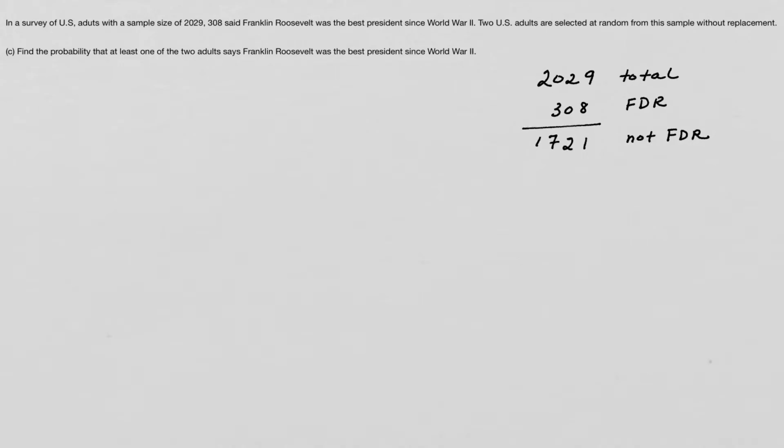so how do we find the probability that at least one of two adults selected from the sample without replacement says that Franklin Roosevelt was the best? Okay, so we want the probability that at least one likes FDR. I'm just going to call that FDR. So to calculate this, we're going to do 1 minus the probability that neither likes FDR the best.